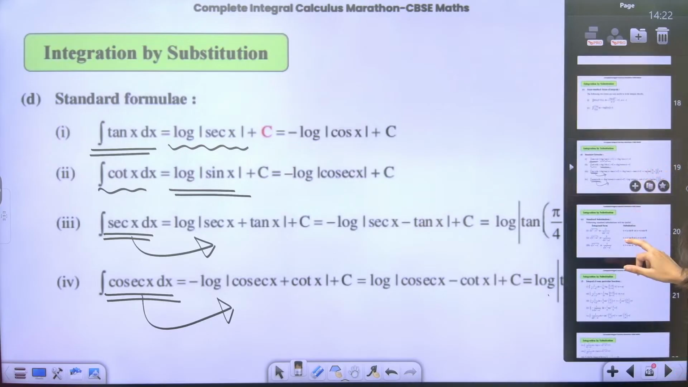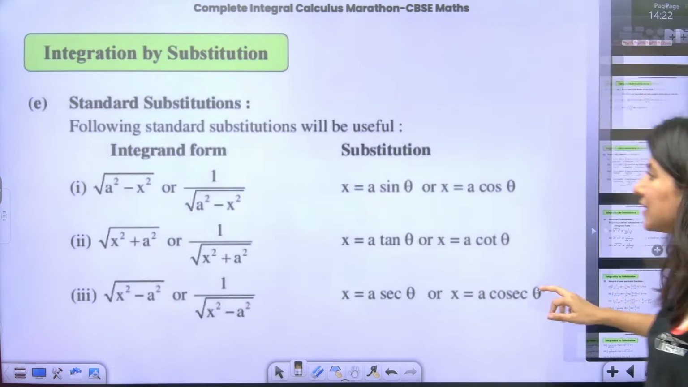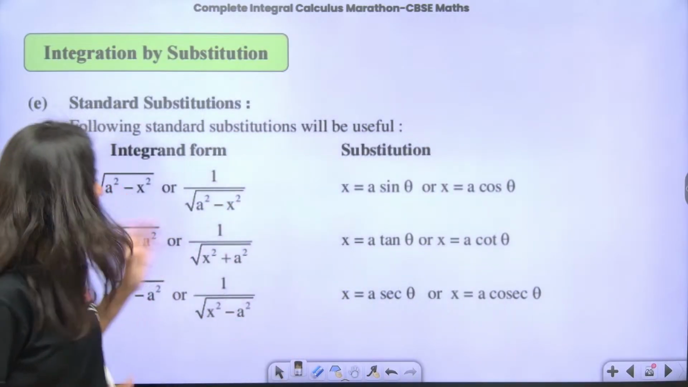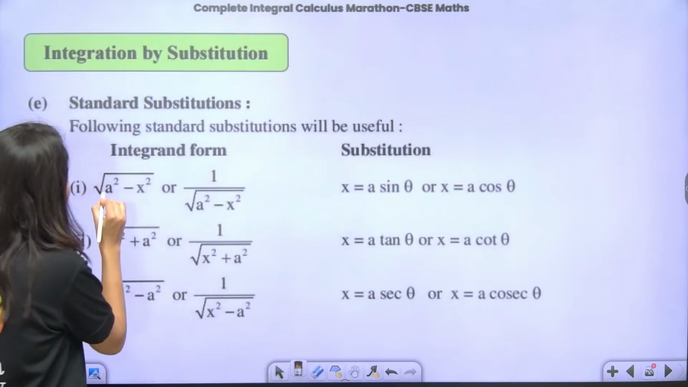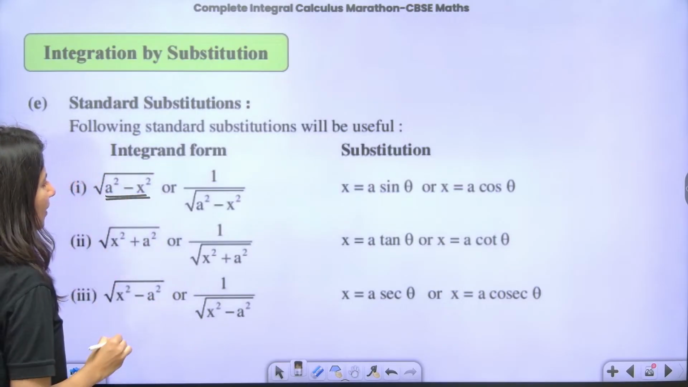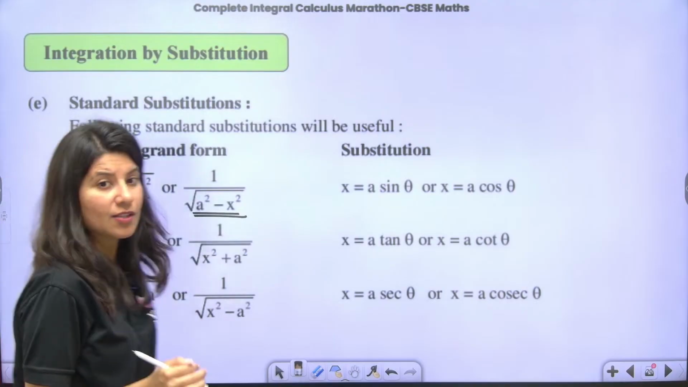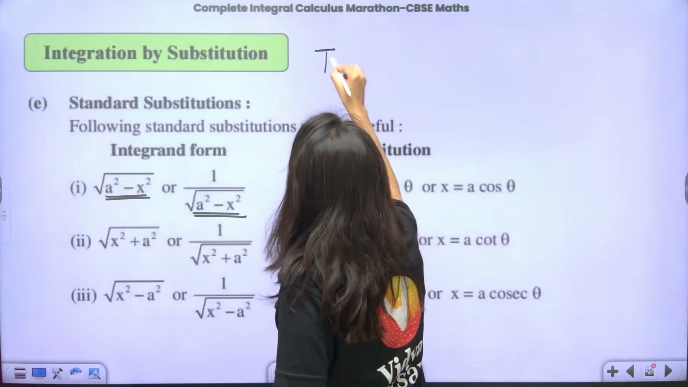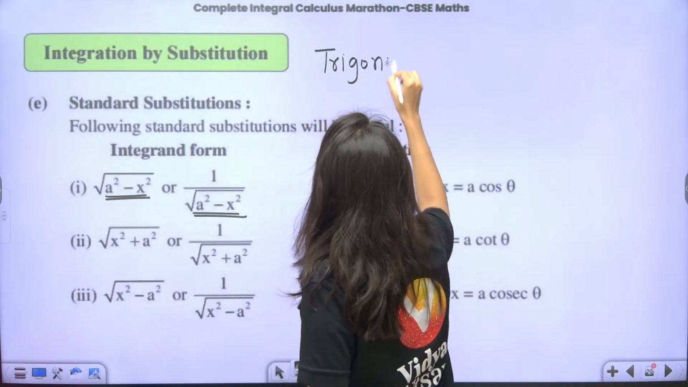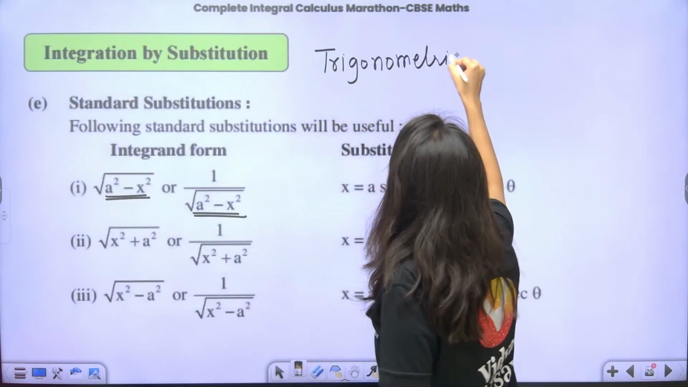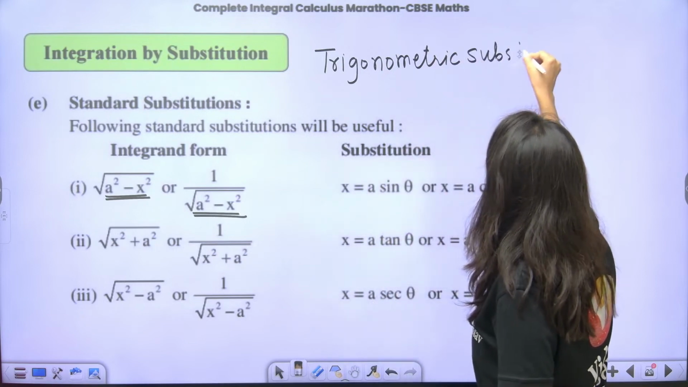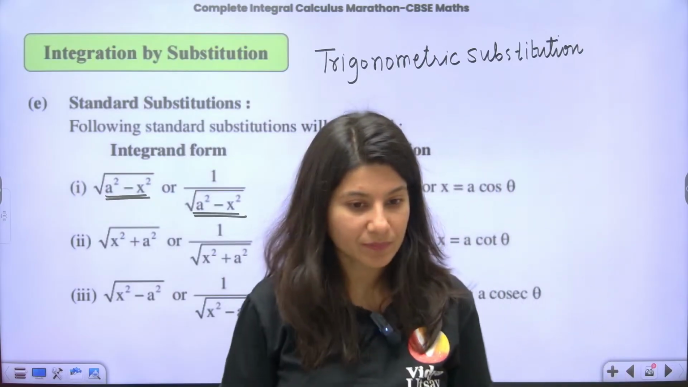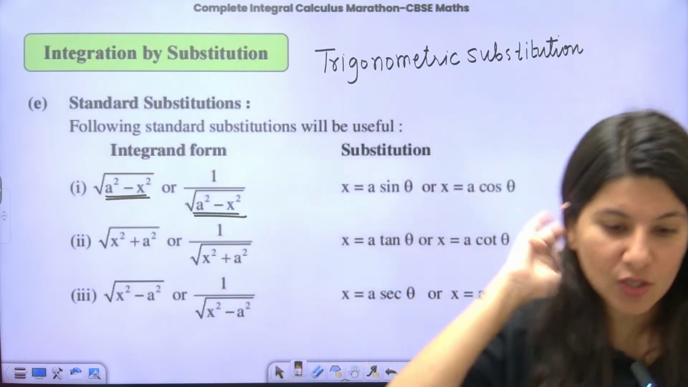Now let's talk about something which is standard substitution. So this is basics. Whenever you see an expression of the form a square minus x square, think about integration. Basically, you need to use trigonometric substitution. Clear? Trigonometric substitution.